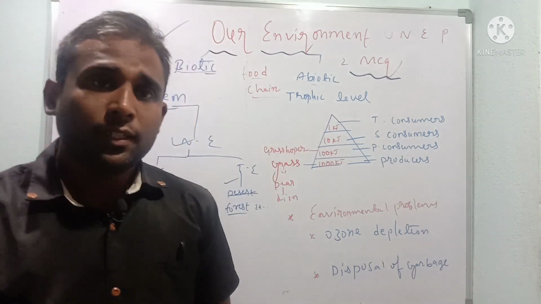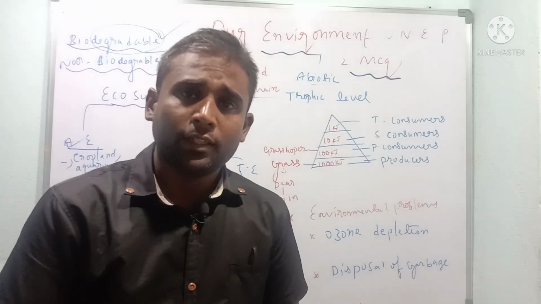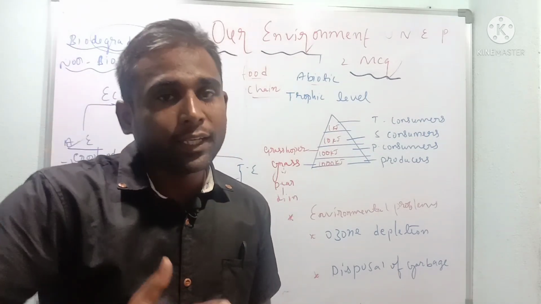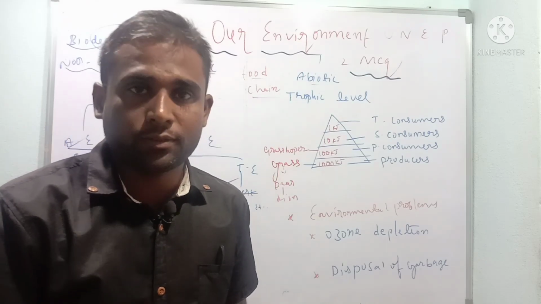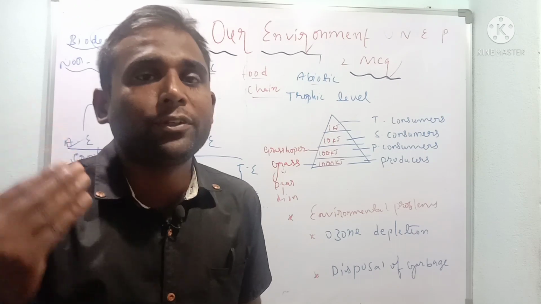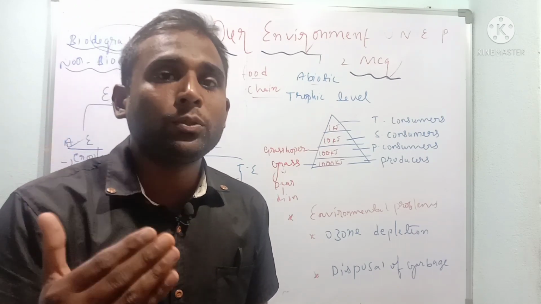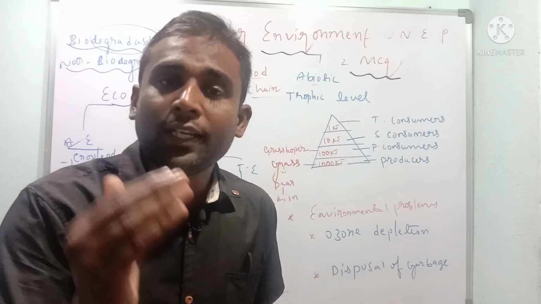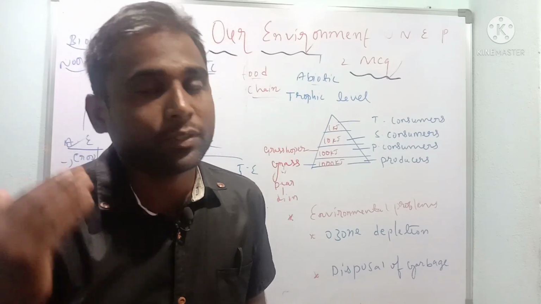Producers are very simple: the plants are the producers. They prepare their own food through photosynthesis. Blue green algae also come under producers.